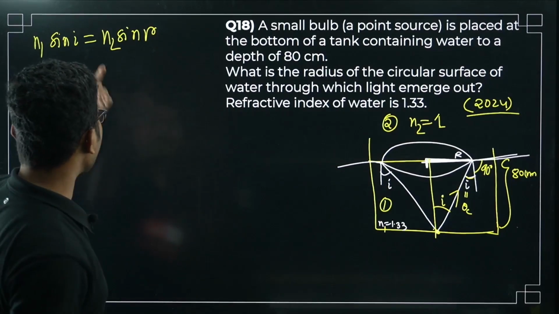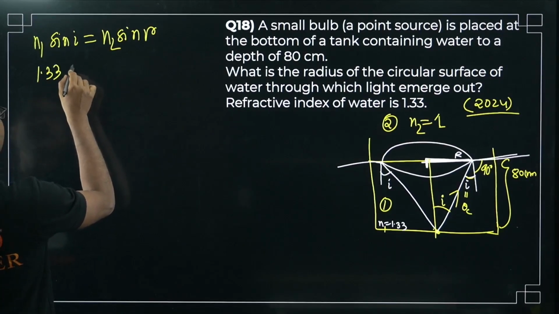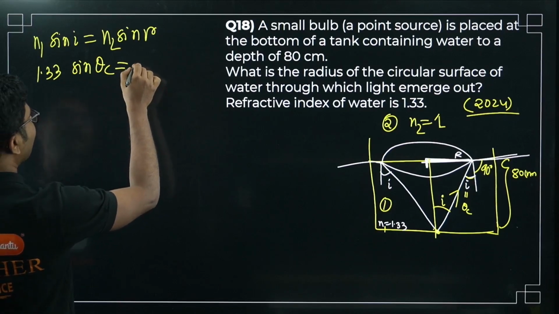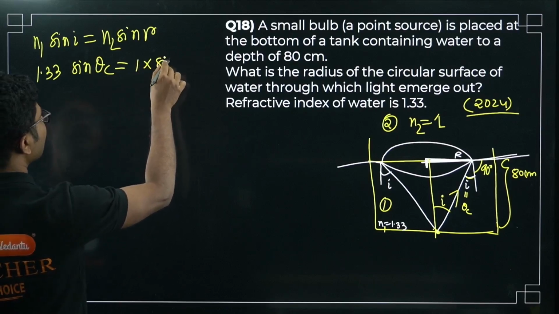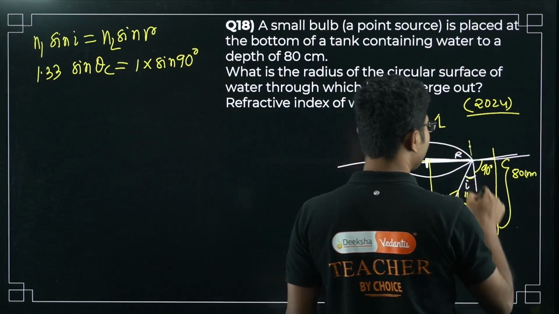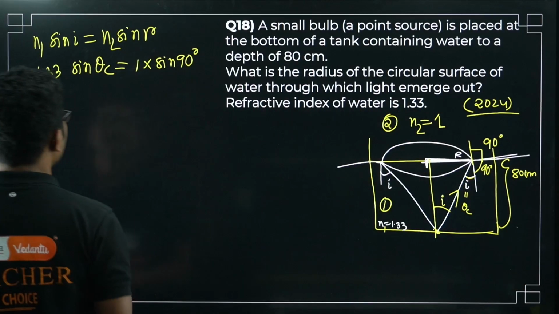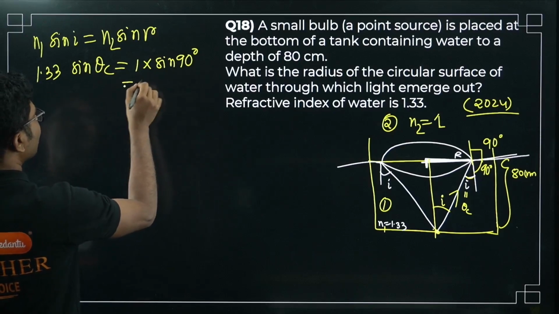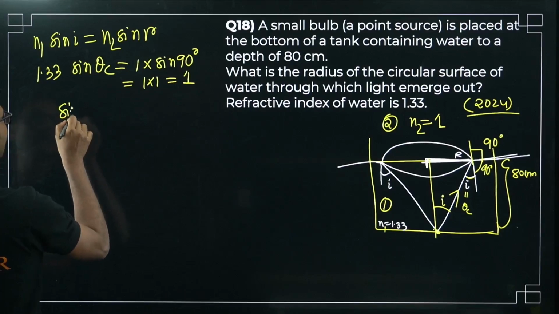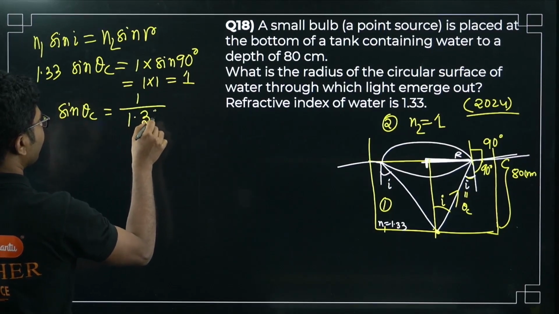Now we have to apply this here. So n1 is 1.33, sin theta c equals n2, which is 1, times sin 90 degrees. The angle of refraction at this position will be 90 degrees. Now sin 90 is 1, so 1 into 1 is 1. So sin theta c is basically 1 by 1.33.